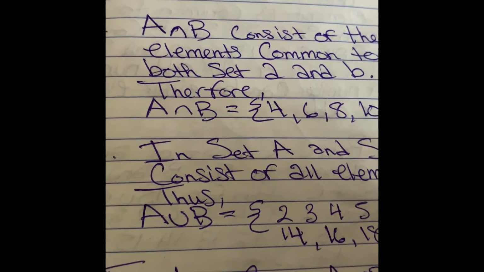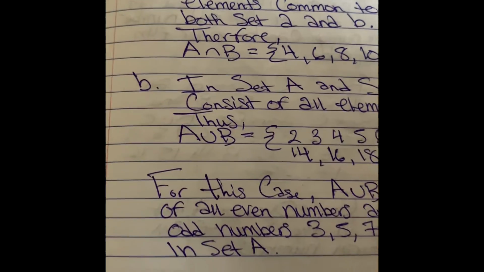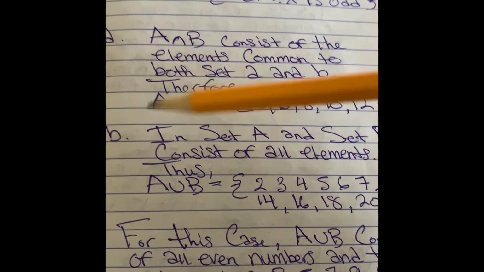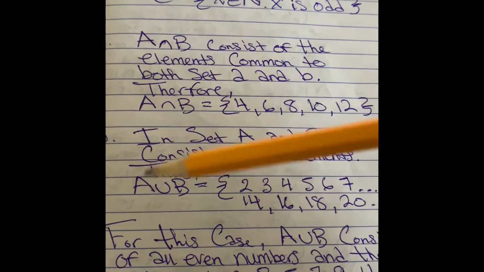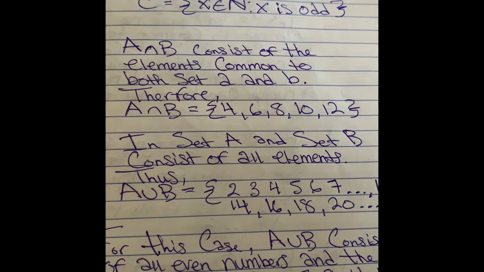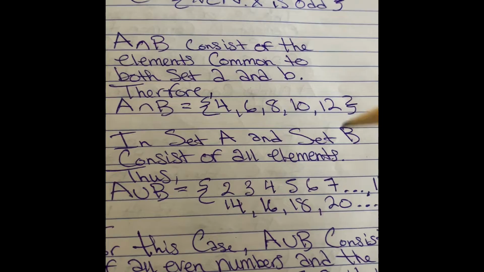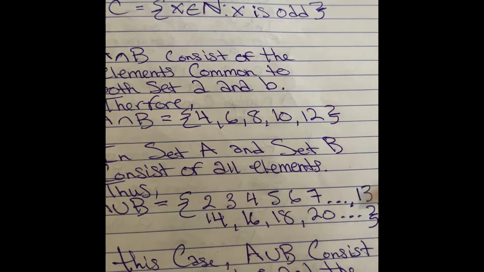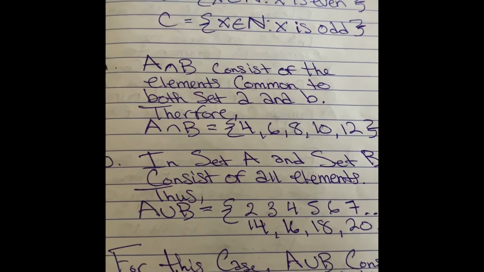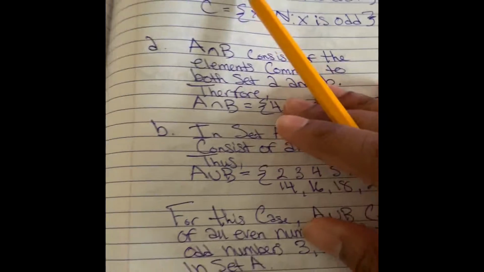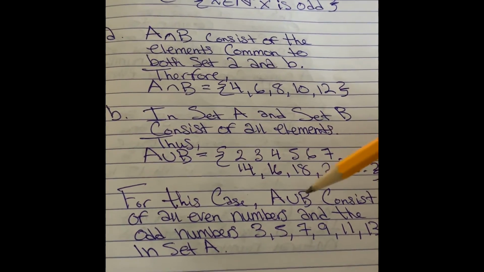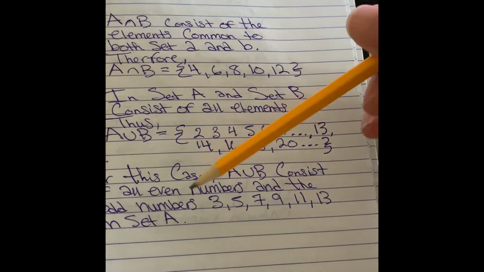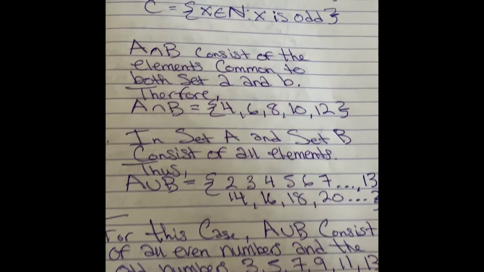It says, find A union B. And set A and set B consist of all elements. Thus, A union B would have 2, 3, 4, 5, 6, 8, 9, 10, 11, 12, 13, 14, and then 16, 18, 20, and so on. For this case, A union B consists of all even numbers and the odd numbers, which is written all here in set A.